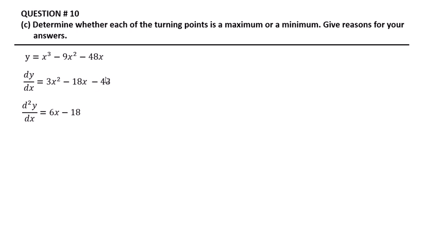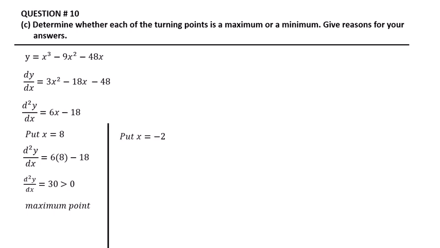Now put x = 8. Putting the value x = 8, 6 × 8 − 18 is equal to 30, which is greater than 0. So it is a minimum point. Now put x = −2 in this equation: 6 × (−2) − 18, we get −30, which is less than 0. So this point is a maximum point.